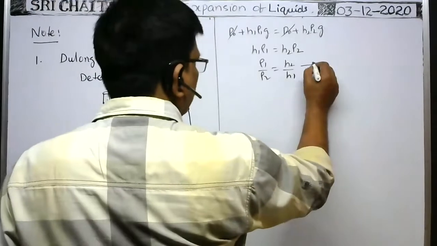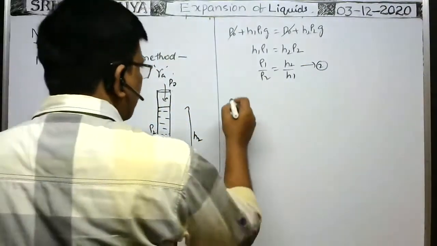Okay, now we substitute this from equation 1.